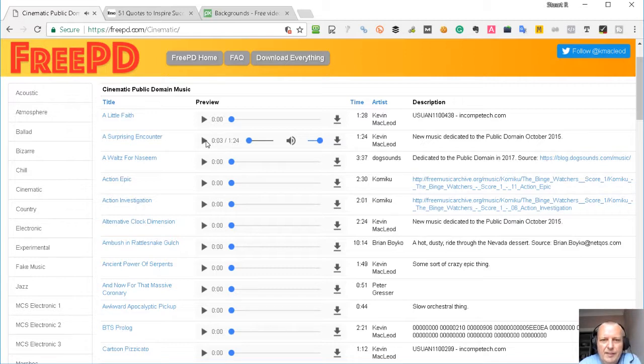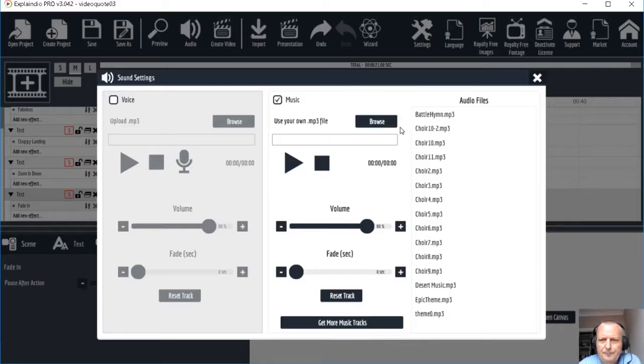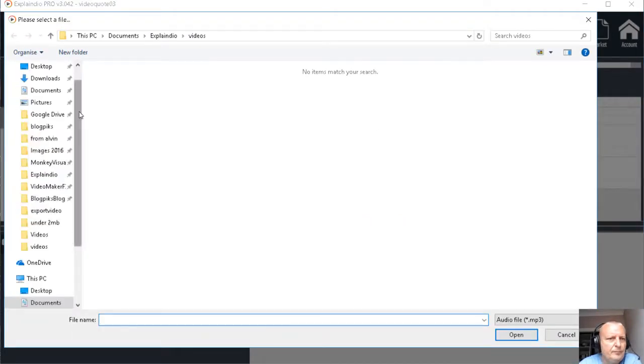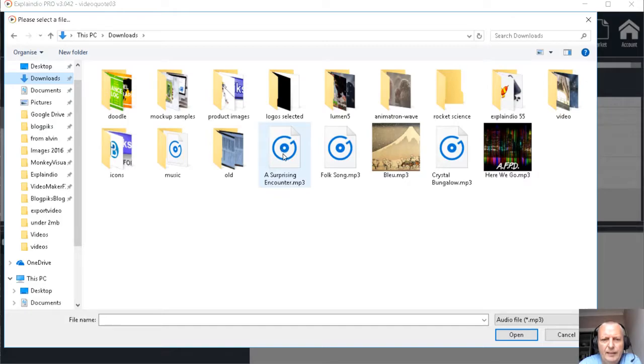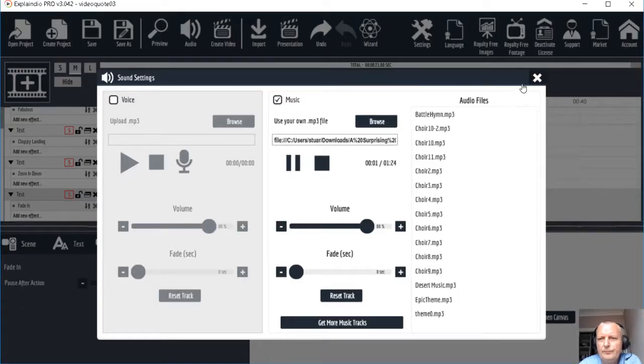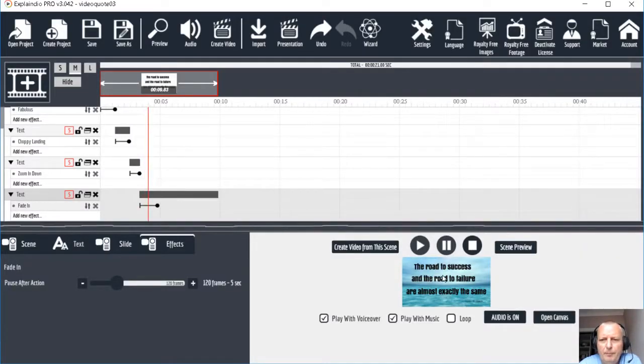I think that fits it, and I've just downloaded it earlier, so I'll come back to Explaindio and just browse, click on downloads and add it here. Let's have a preview then.